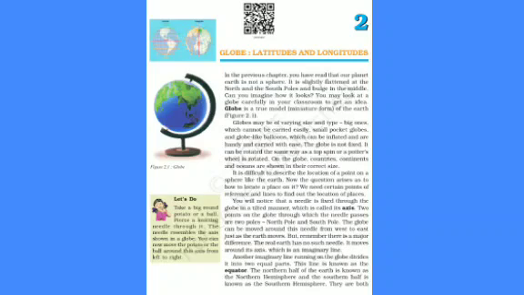A globe can be moved around its needle from west to east, and this is exactly how the earth moves. The earth moves from west to east. So if we hold the globe and move it from west to east, it will be exactly like the earth. Another imaginary line on the globe that divides the globe into 2 equal halves from the middle is called the equator.